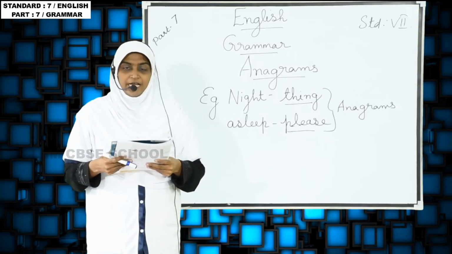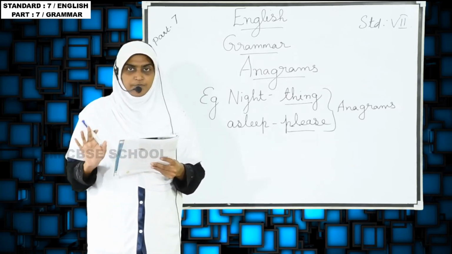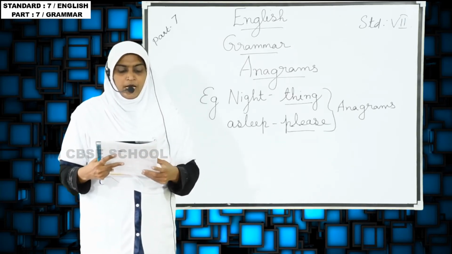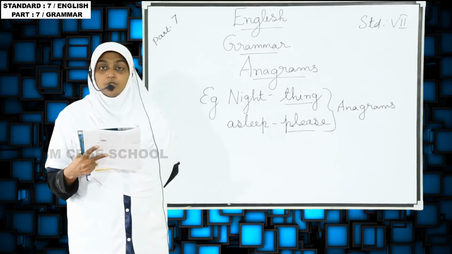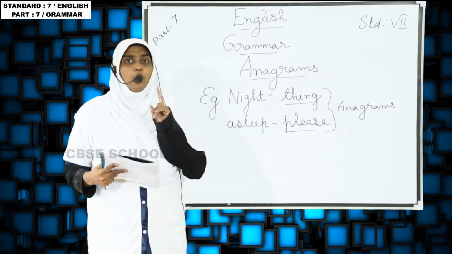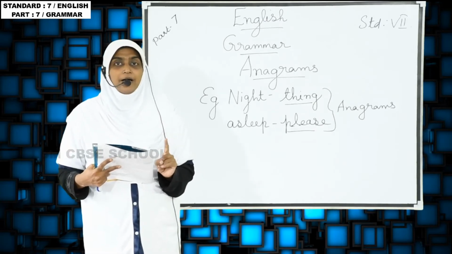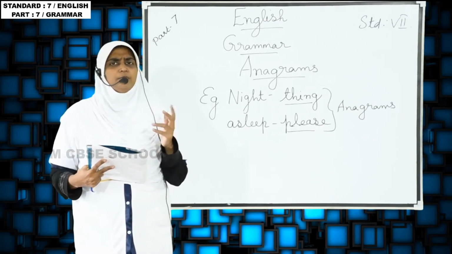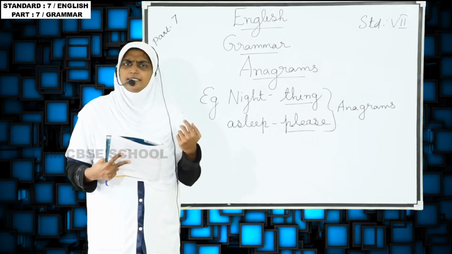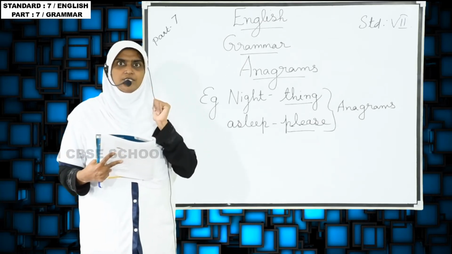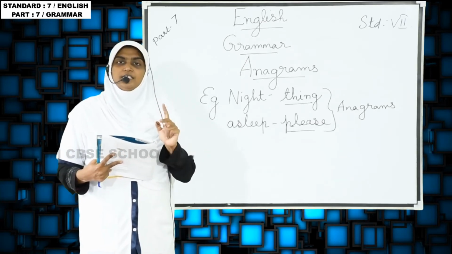Again they have given the description and definition: anagrams of words or phrases. Don't think it will often come as words. Sometimes it will come as phrases. What do you mean by phrases? I think I taught you last year. A phrase contains two words.